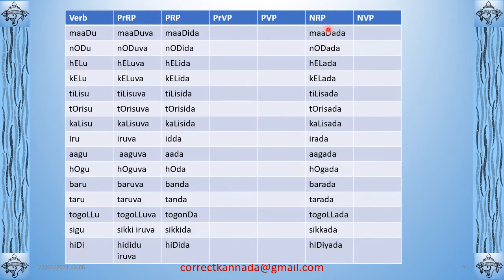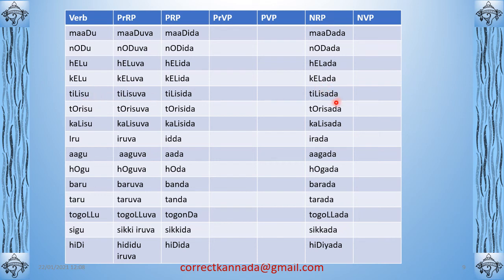I filled up this table for the negative relative participle. Just a quick summary. We have all the verbs here. We have present relative participle, which we completed, past relative participle, which we completed, present verbal participle yet to complete, past verbal participle yet to complete, and negative relative participle is what we did today. Madu madada, that which was not done. Nodu nodada, that which was not seen. Helu helada, that which was not told. Kelu kelada, that which was not asked.